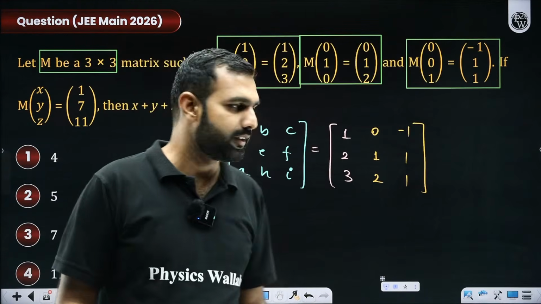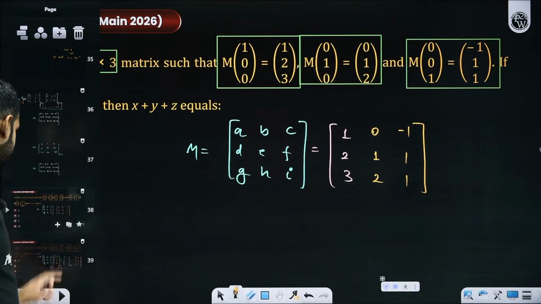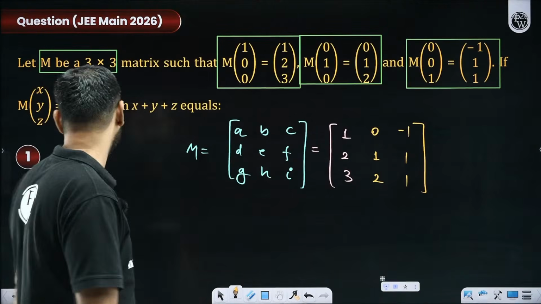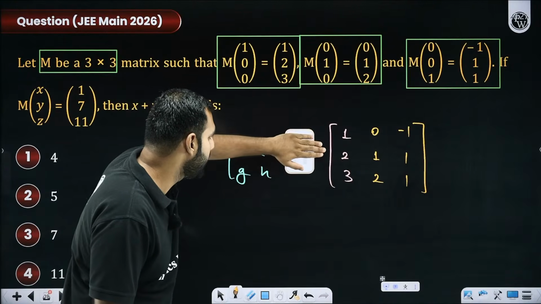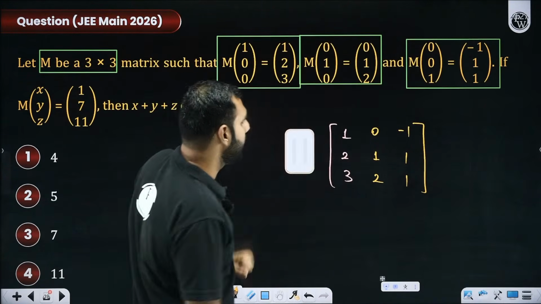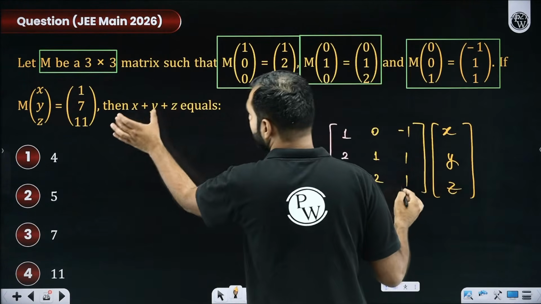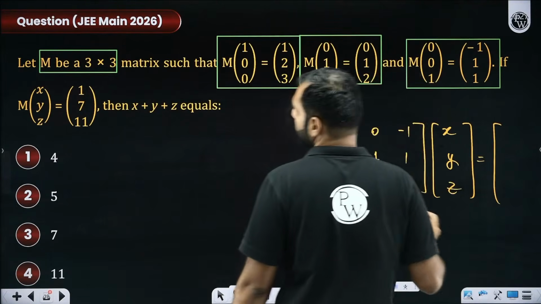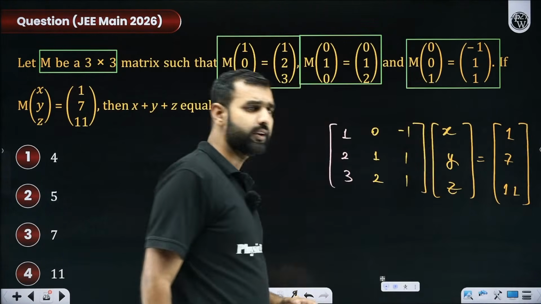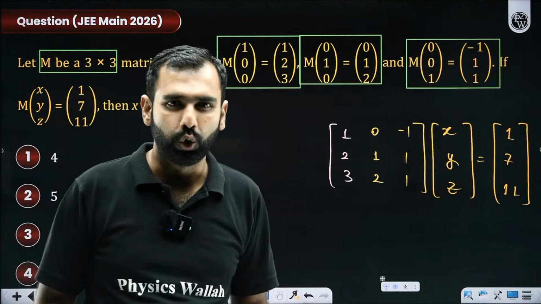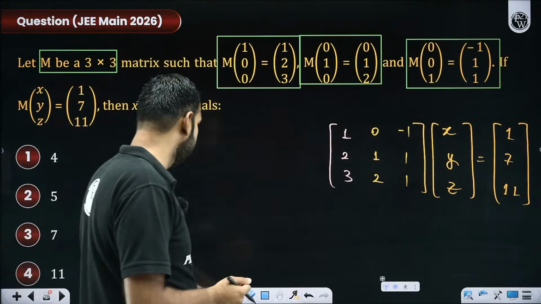So I think we have cracked the matrix M, but the job is not done yet. The question has just started. Now, next, what is supposed to be done is this M when multiplied with X, Y, Z is giving you a constant matrix which is 1, 7, 11. Now, all that can be done with adjoint as well, or with the inverse of a matrix as well, which you don't know yet. So let me use a simpler method here. What is that method?